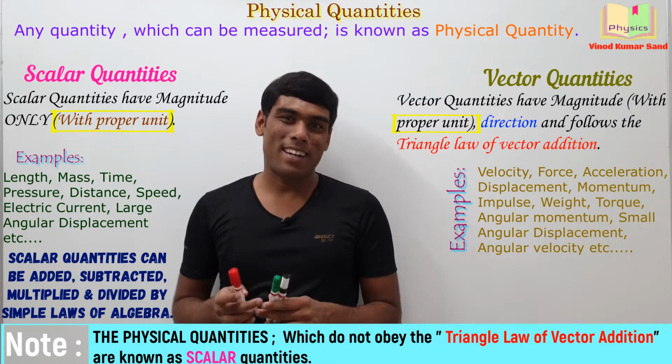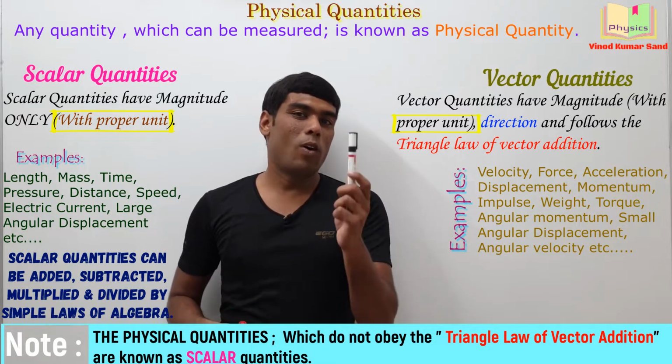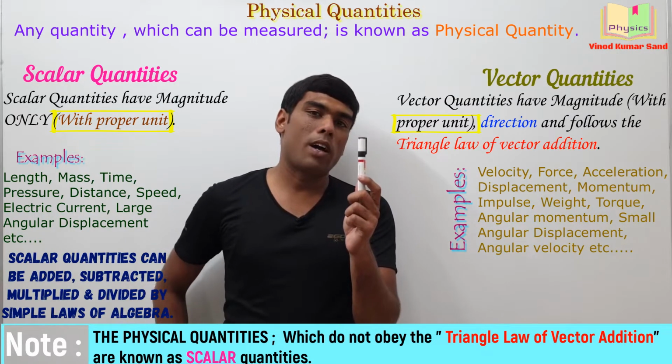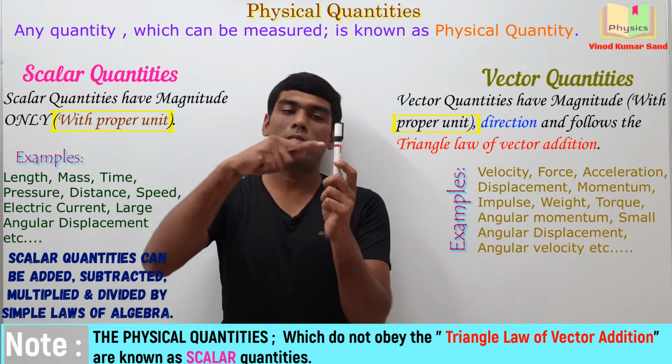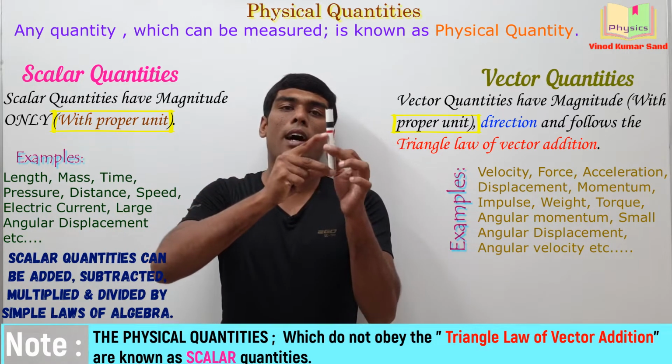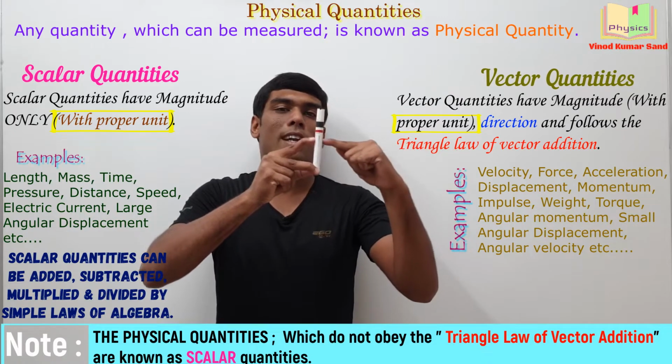But vectors are different. Take an example. On this pen, you apply a force of 2 Newton from this direction and you apply another force of 2 Newton from this direction.